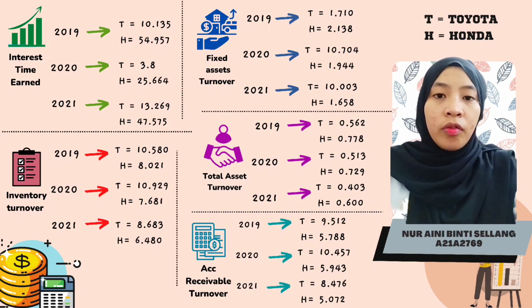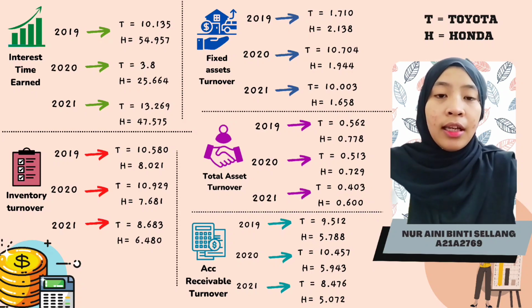For the inventory turnover, Toyota increased from 2019 to 2020 and decreased back in 2021. But the difference with Honda is that it always decreases every year. The inventory turnover ratio for Toyota is greater than Honda in all years. The total asset turnover for both companies, Toyota and Honda, decreased every year from 2019 until 2021.